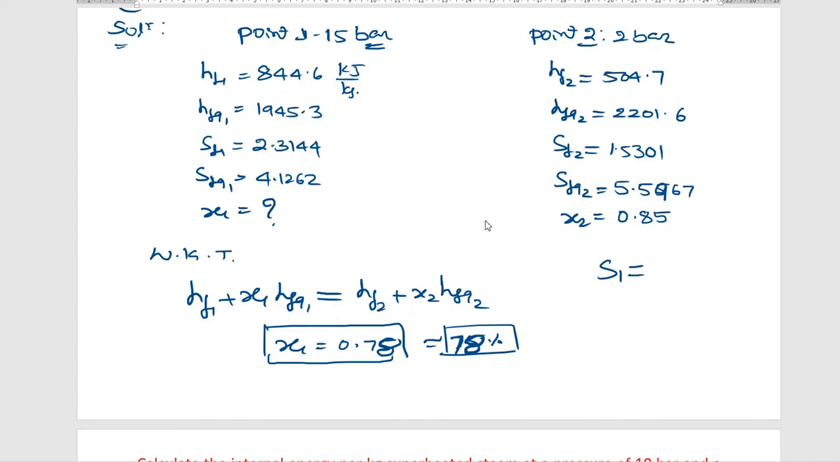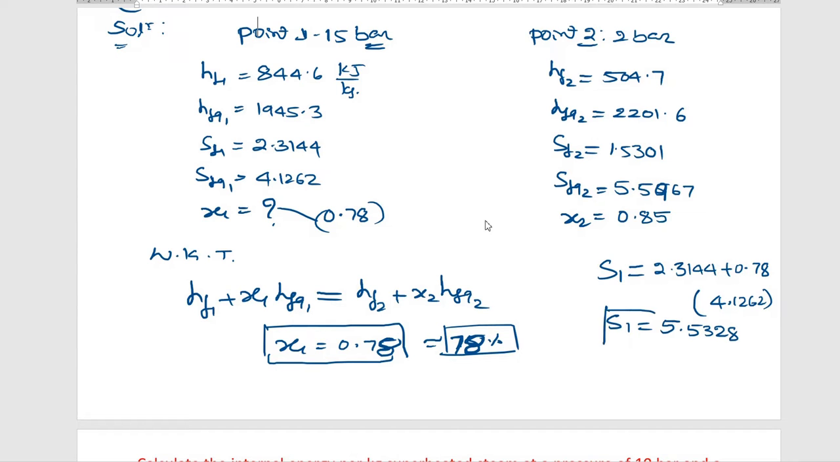Similarly, calculate S1 directly. S1 is 2.3144 plus 0.78 into 4.1262, which is 5.5328. That is the entropy at the beginning of the process.